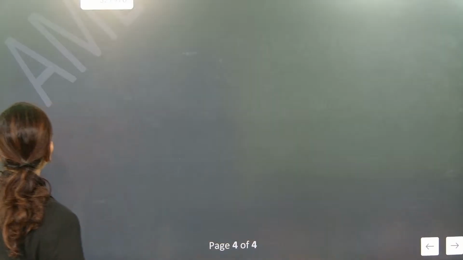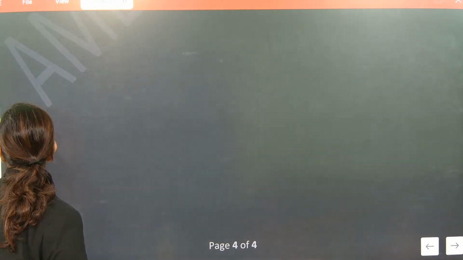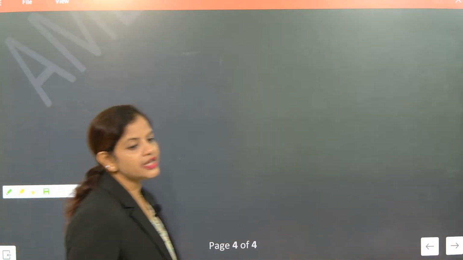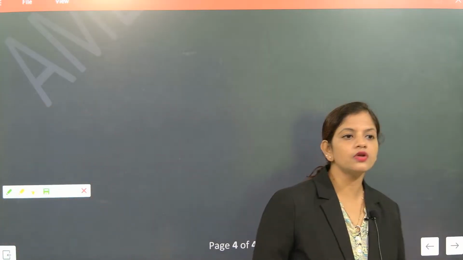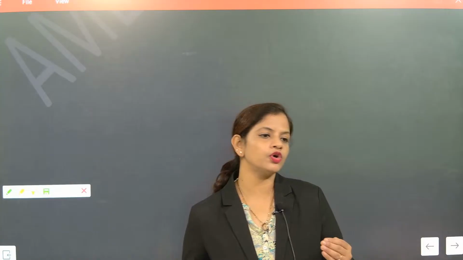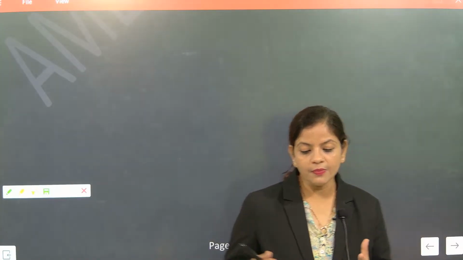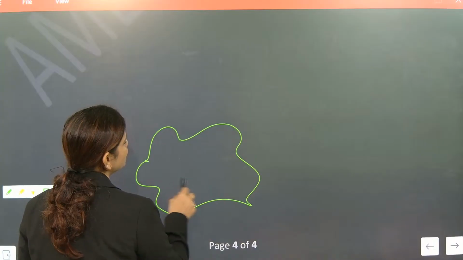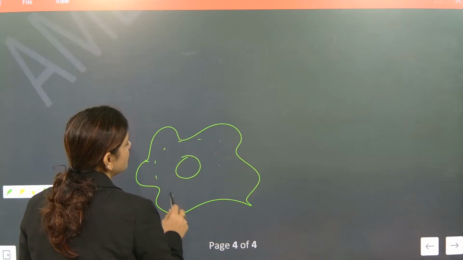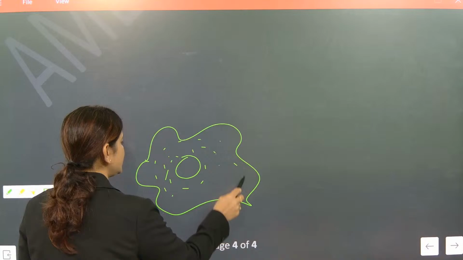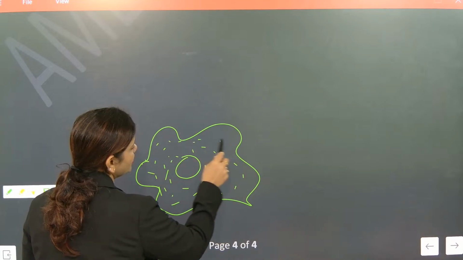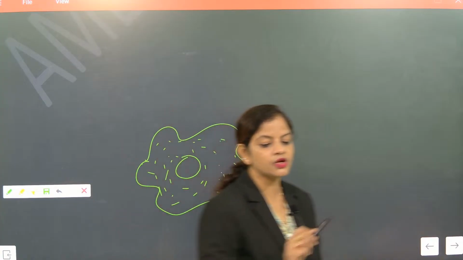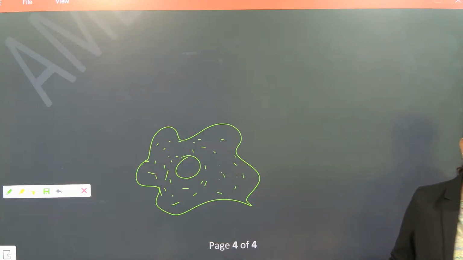So we know that one yeast, amoeba. I'm going to talk about amoeba. In amoeba, what all things are happening? Amoeba is one unicellular organism which is having a holozoic mode of nutrition. Now it will be having one very important thing, and that is pseudopodia. What is the meaning of pseudopodia? False finger-like projection. Most of the time, from amoeba one question is asked, because it is a very simple, very short technique question. So from there one question is important.